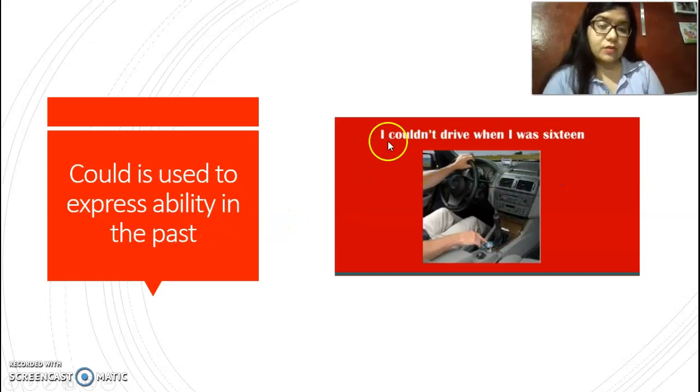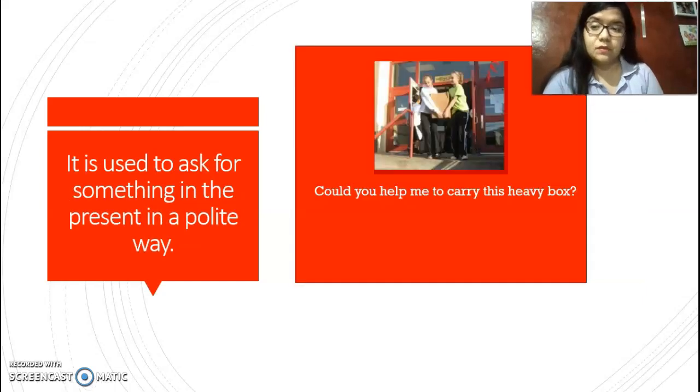For example, here we have: I couldn't drive when I was 16. If you notice, here we have a past action that says that in the past I couldn't drive, but in the present maybe now I can't.